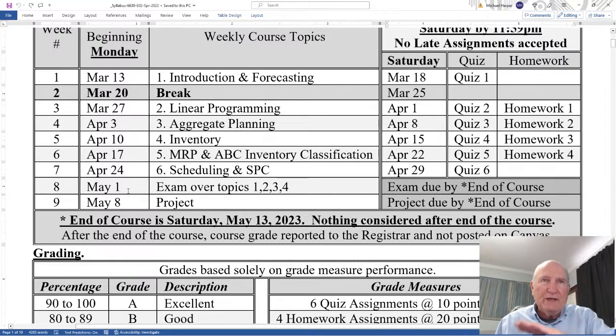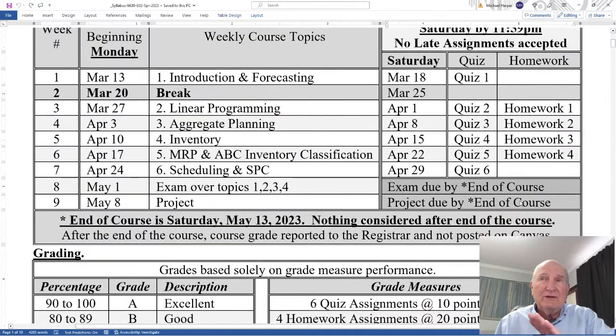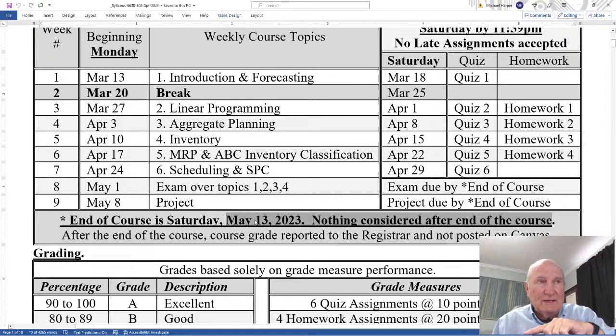So you have 2 weeks to take the exam, which is 60 minutes, and then do the project. But it's due by the end of the course, which is May 13th. Nothing is considered after the end of the course, a very strict rule, because on May 14th, that's when I put everything together and submit it to the registrar, and the course is over. It's done. So be very careful of that.